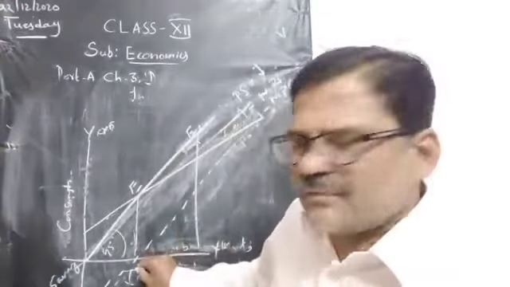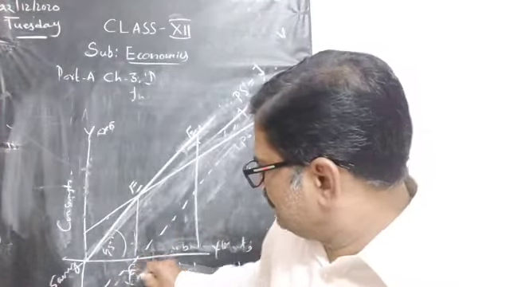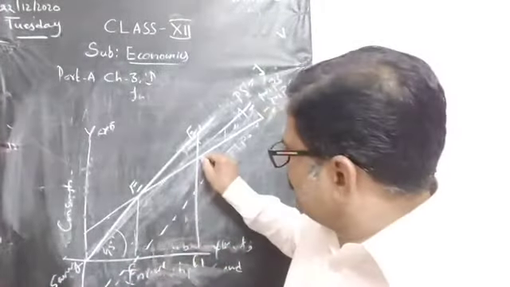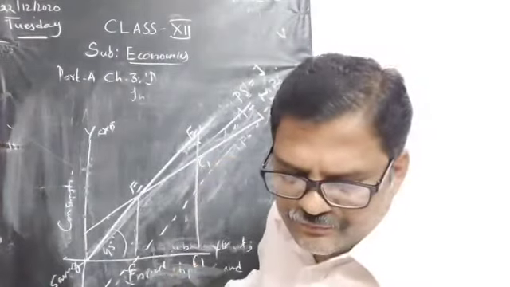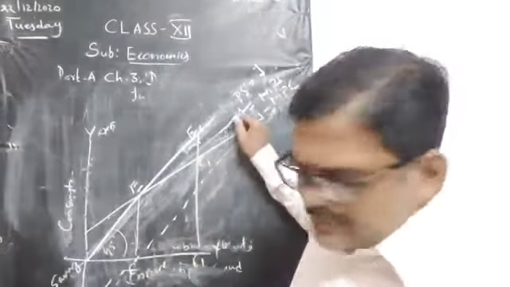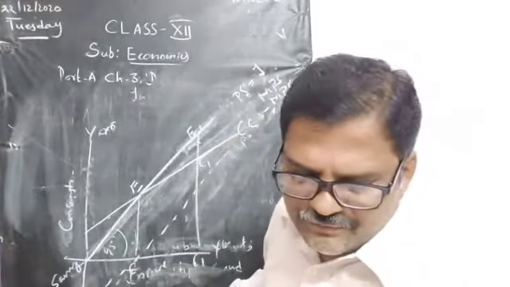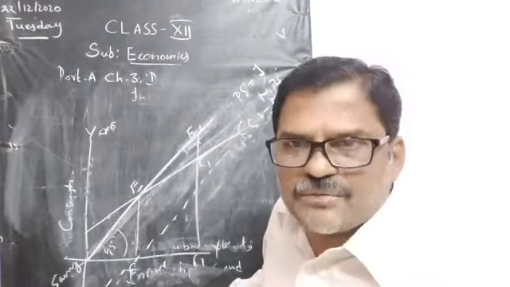You can write any number. This is C1, and similarly this is also C1. Now this is CC, I mean the consumption function.